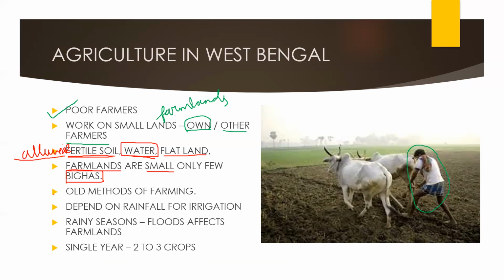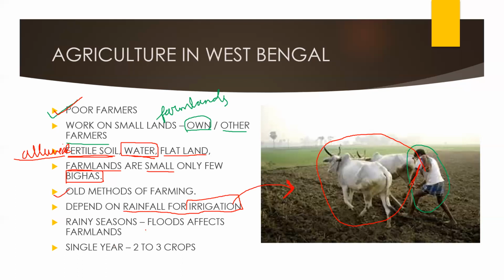Basically old methods of farming are used. You see in this, the cattle method is used. Cattle are used in ploughing the field. New methods like tractors are basically not used much. Old methods are used because farmers are very poor. They depend on rainfall for irrigation. Irrigation means providing water to the crops, artificially or naturally. Artificially or naturally providing water to the crops is called irrigation.